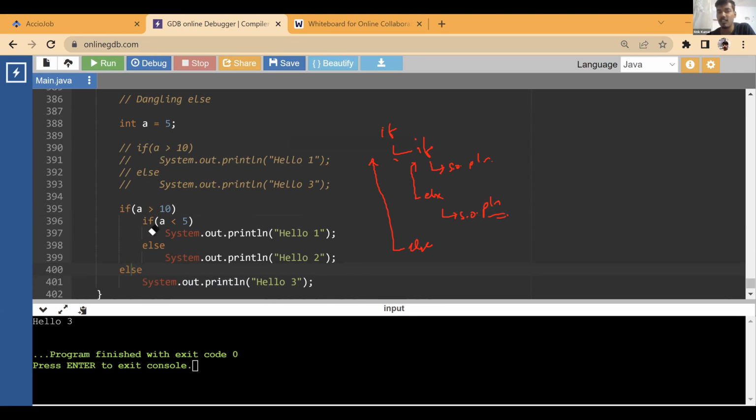So this else cannot associate itself with this if, which is the nearest, because this if has already got an else. Okay, every if can only have one single else. They cannot have multiple elses. They can have only one single else. So this else associated itself with this if. Now this else associated itself with this if. Okay, so that's how it is working. So this else found out this is its immediate if, but this has already got an else. So this cannot associate itself with this. So this associated itself with this.